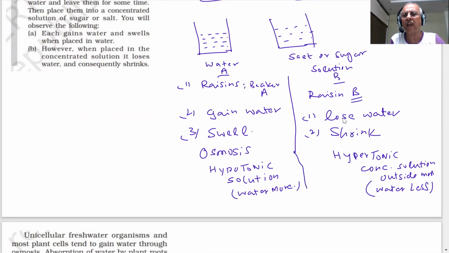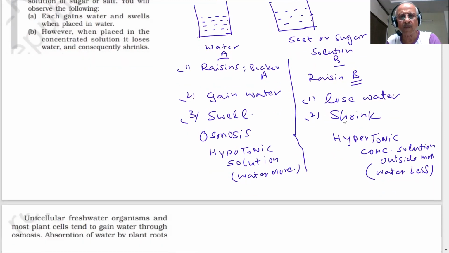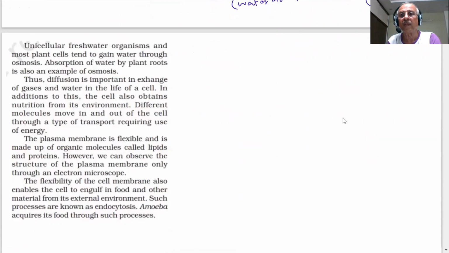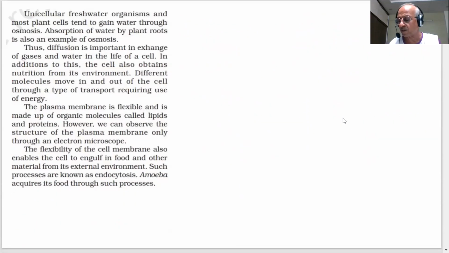So you can do this experiment with apricots also. The same thing is happening in the cells. There is a plasma membrane outside the cell. It is a selective permeable membrane. Water can flow in, water can flow out. Gases also can be exchanged, with diffusion of carbon dioxide and oxygen. Unicellular freshwater organisms and most plant cells tend to gain water through osmosis.